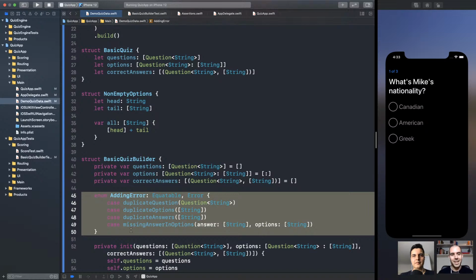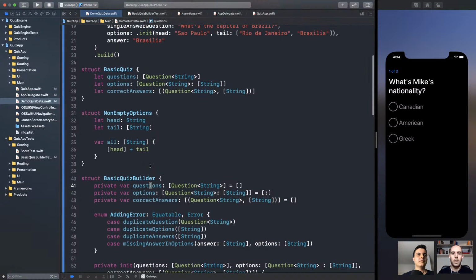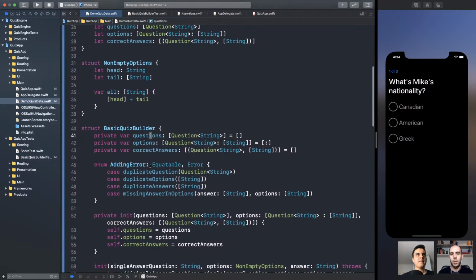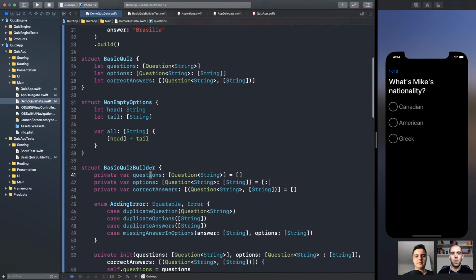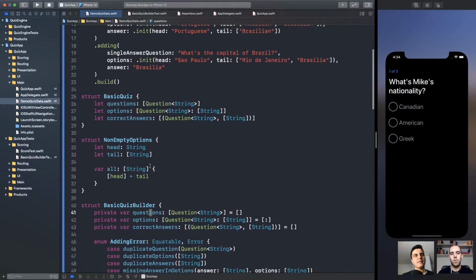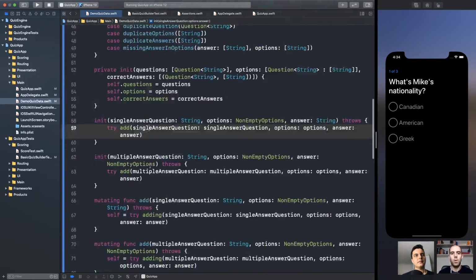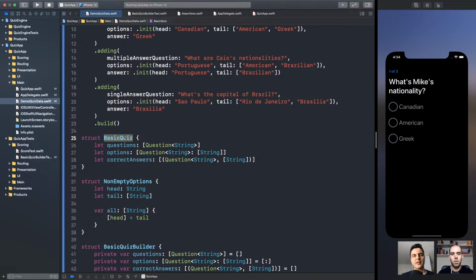So yeah, you want to be robust, and you need to check for these things. And this is how you do it. This is how you concentrate the validation in one place and you don't let it leak throughout your application. So the rest of the layers, they don't know anything about these things. They just get input and they consider it that it's good. Exactly. Everyone using the basic quiz in any module should know that this data has been validated and it's correct. It's never in an illegal state. Make sense? Because the idea is that the initializer for the basic quiz should be internal or even private.